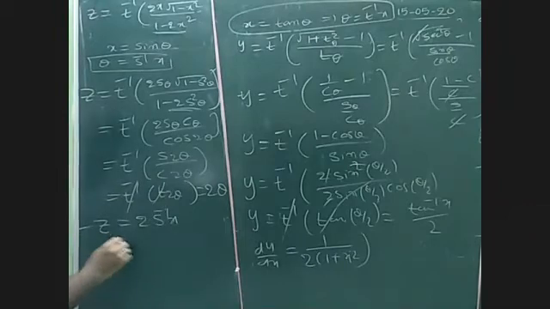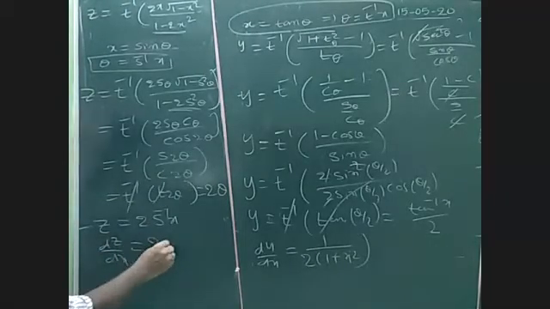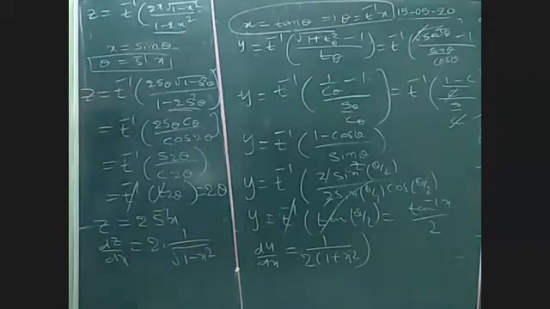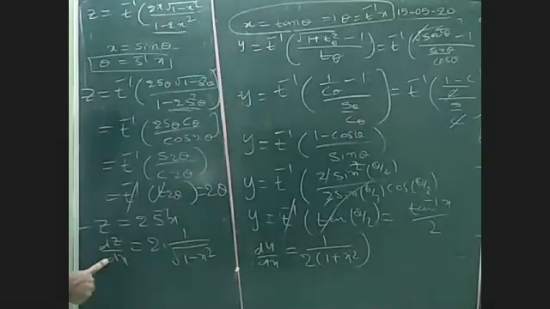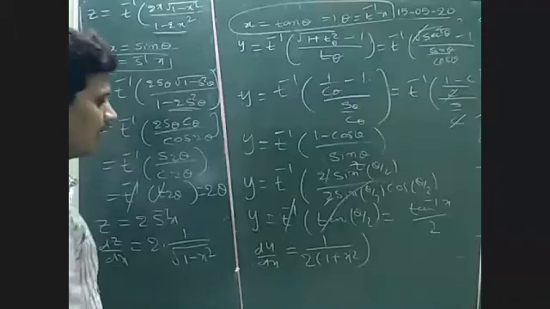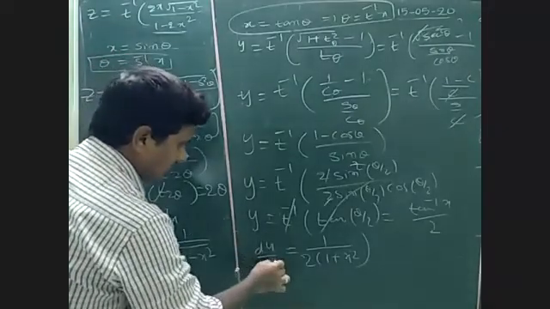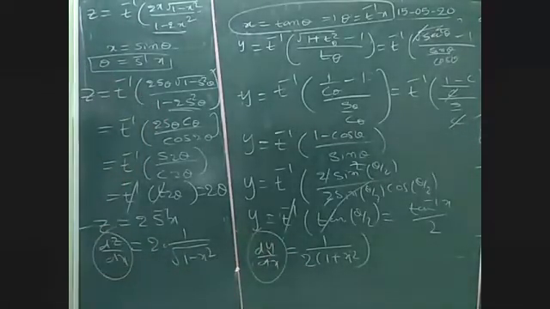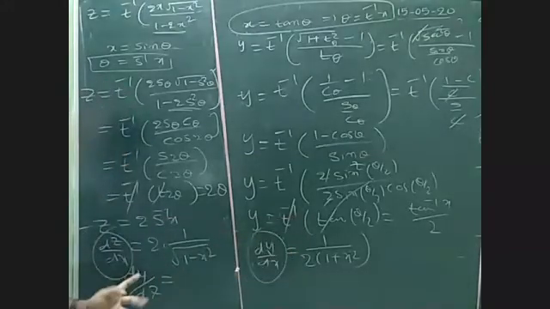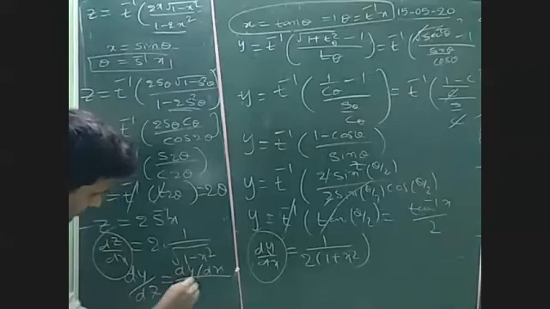Now dz by dx is 2 times 1 by root over 1 minus x square. So finally, the derivative of y with respect to z is, now we can find dy by dx. We got dy by dx, we got dz by dx, so find dy by dz. The meaning is the derivative of the first function with respect to the second function, the derivative of y with respect to z. Just substitute both values. This can be written as dy by dx divided by dz by dx.